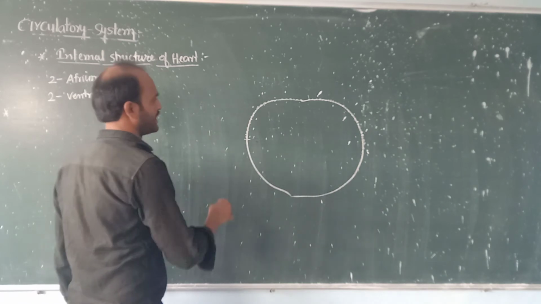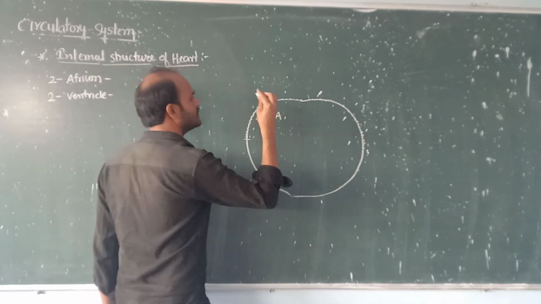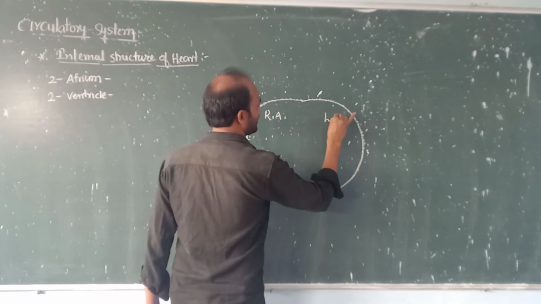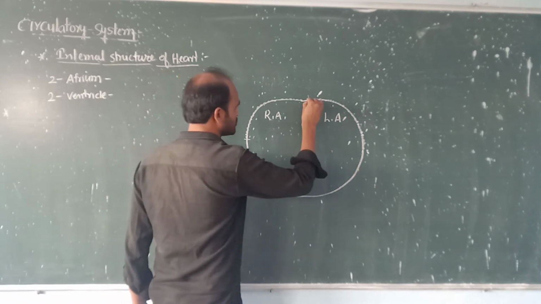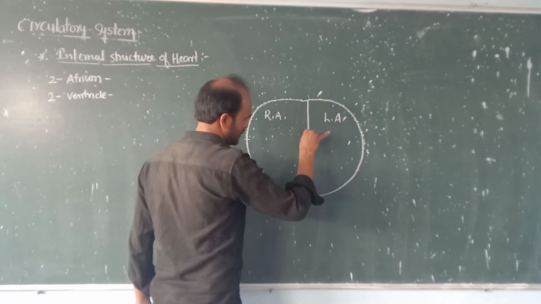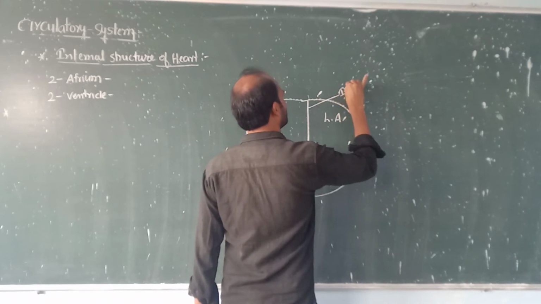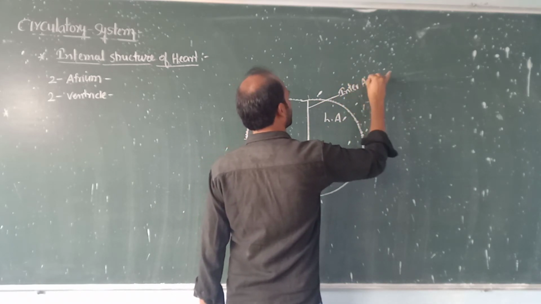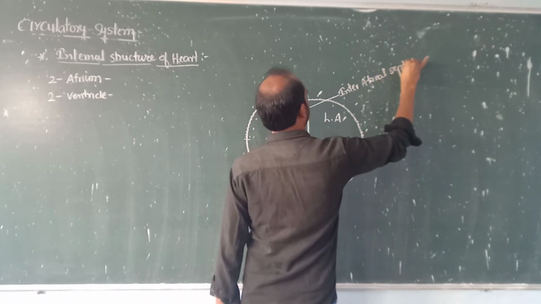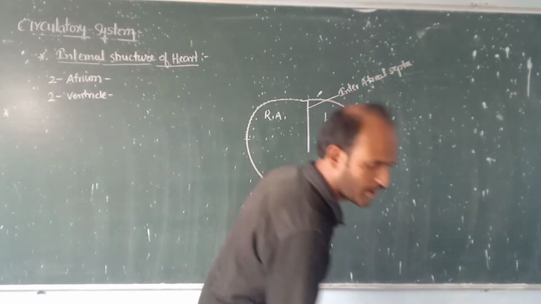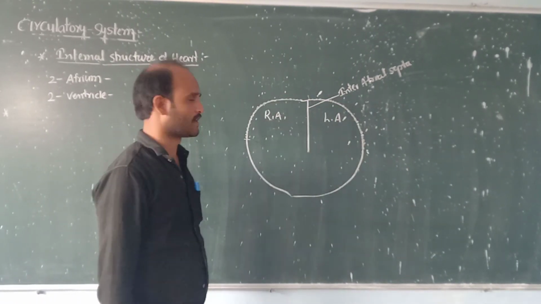The two atriums, one is the right atrium, the second one is the left atrium. The two atriums are separated by the interatrial septa.